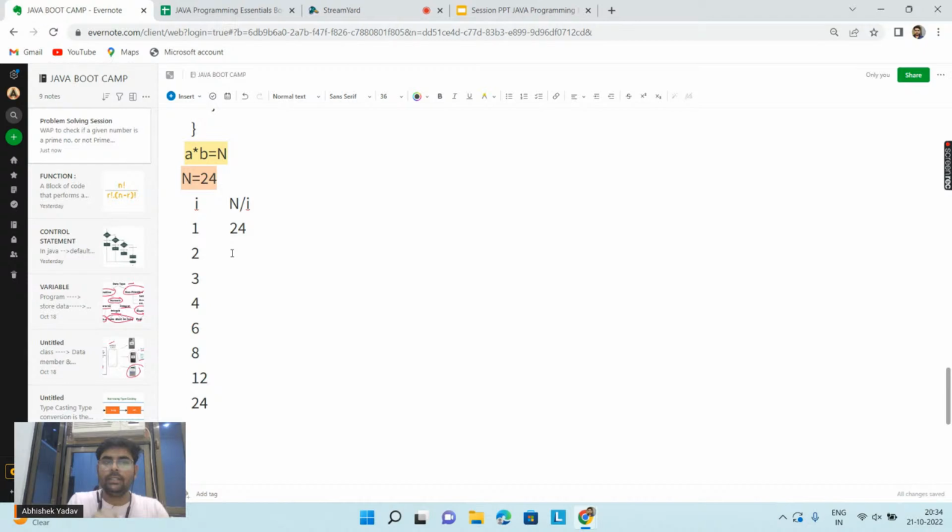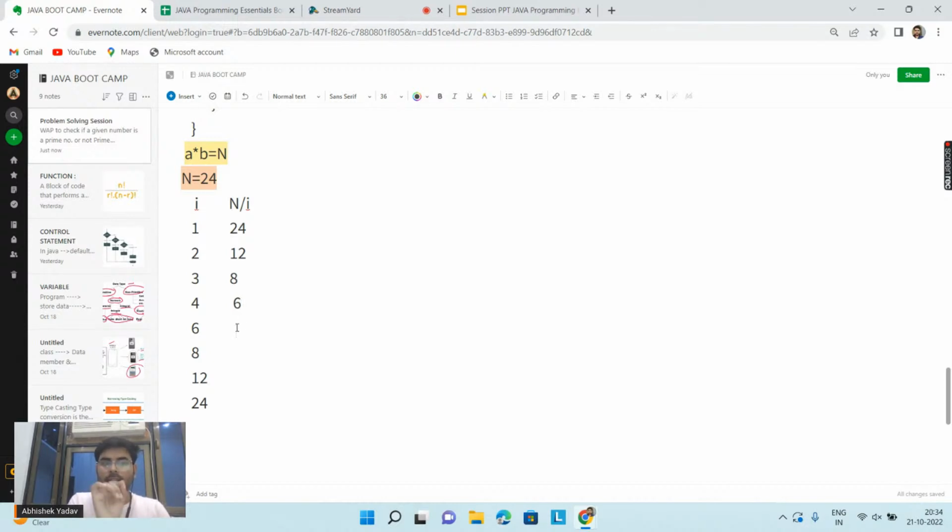Similarly, 2 is a factor of 24. So at that time I can say 12 is also a factor of 24, right? 24 divided by 2 is 12. Similarly, 3 is a factor of 24, so 8 is also a factor of 24. Similarly, 4 is a factor of 24, so 6 is also a factor of 24.